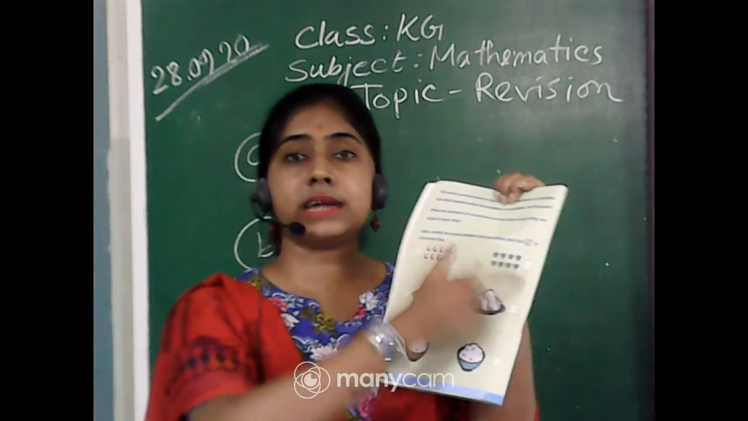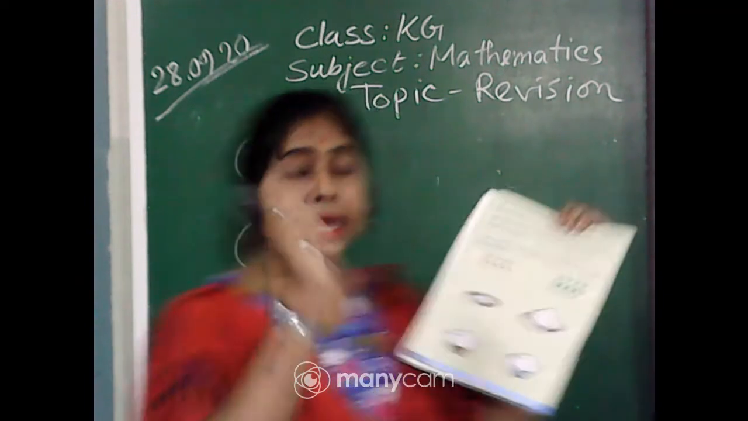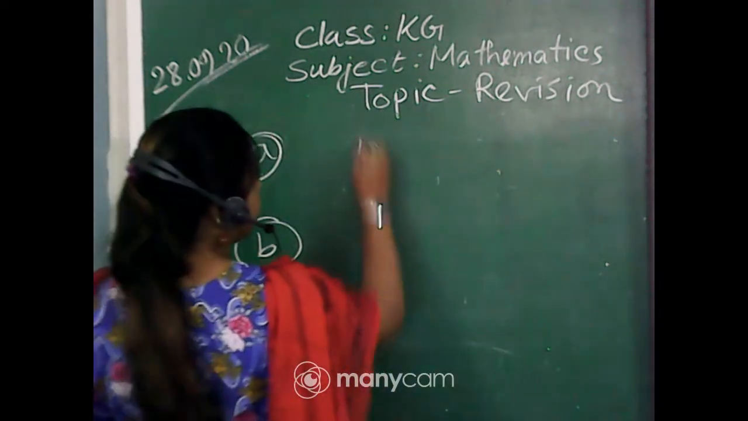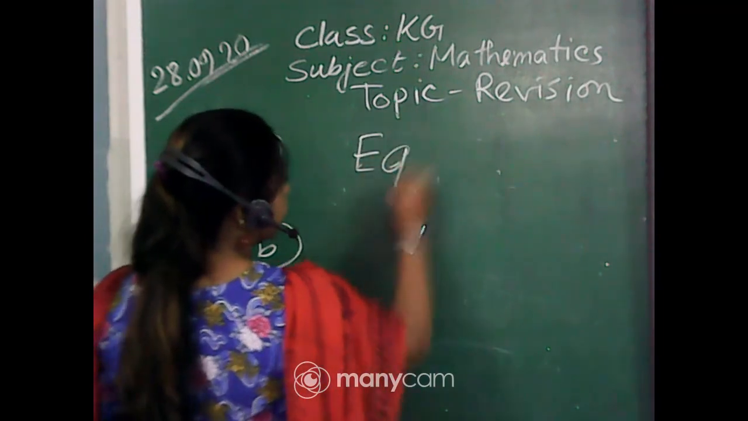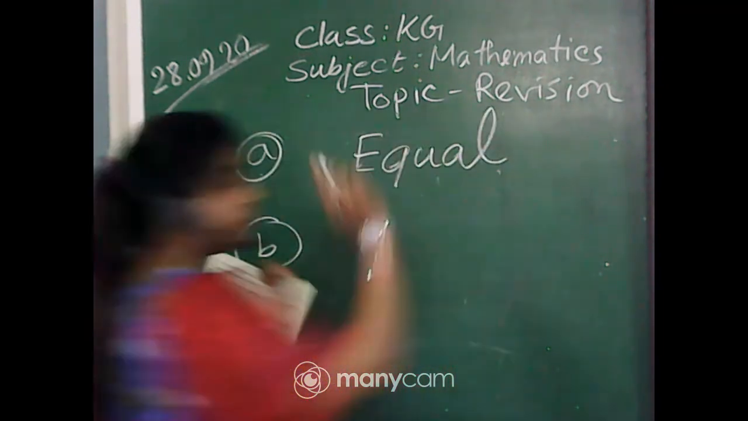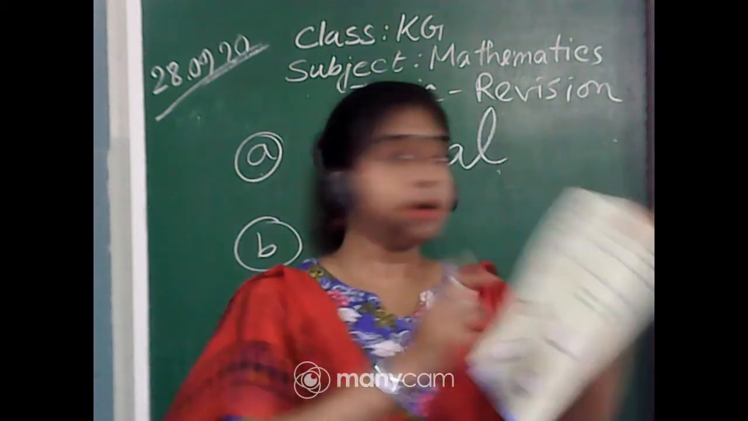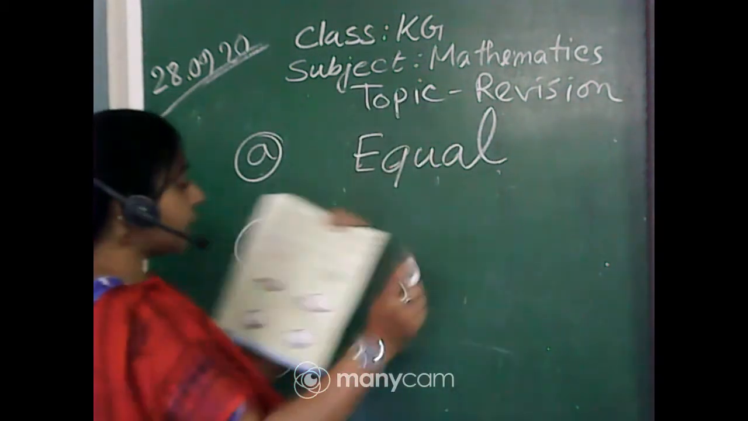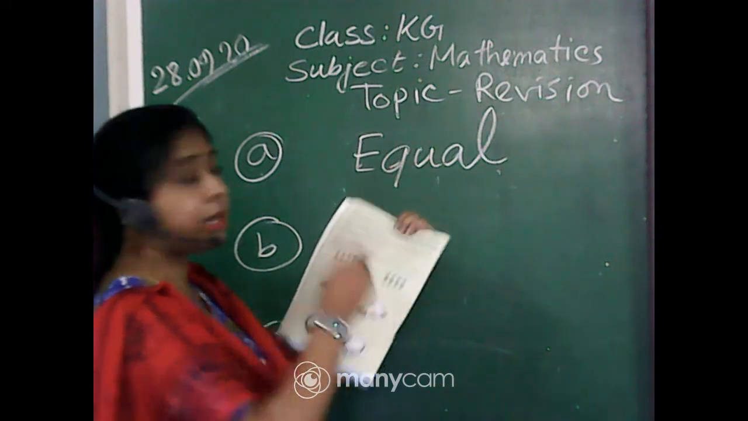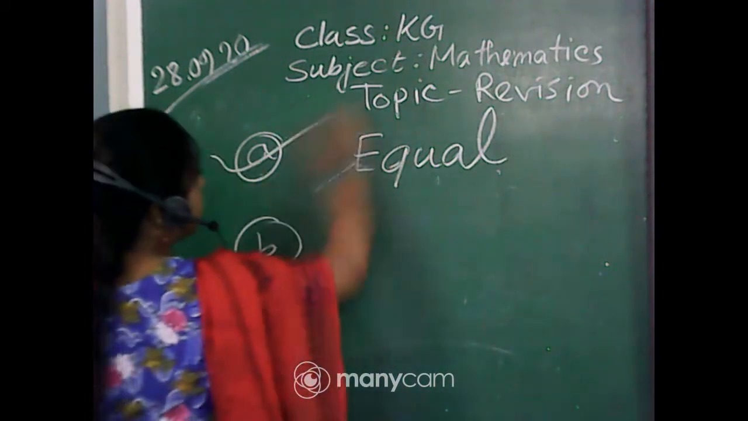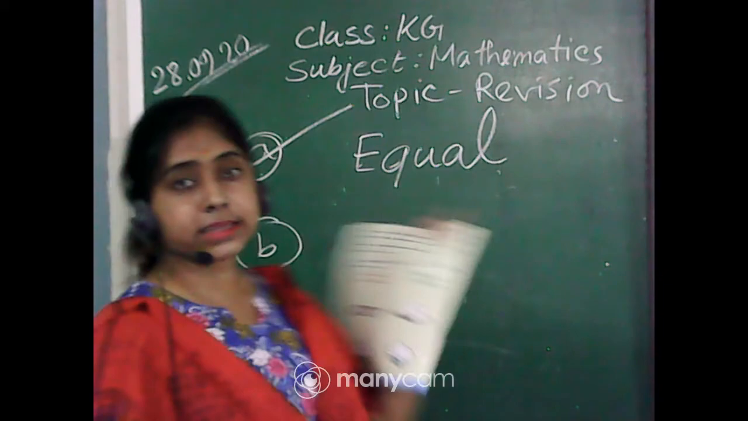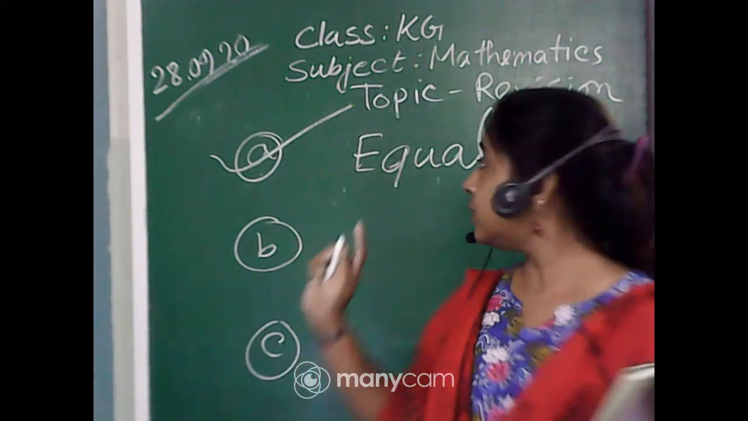So both sides are equal. So first, A is equal. Number A has an equal number of objects. Very good. So you can tick this, because your question is about quantity and the equal number. Just A, you can tick like this. Only tick on it. That is equal.